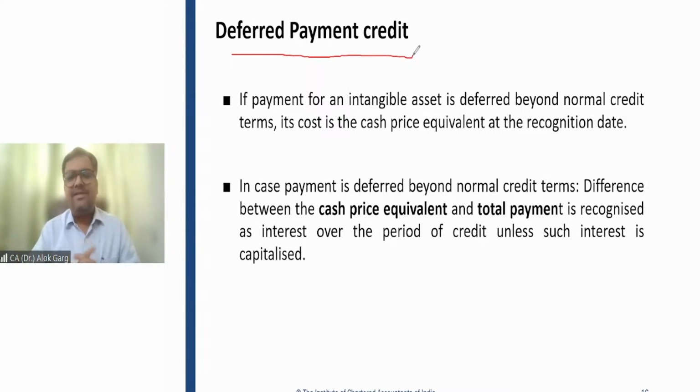Sir, we understand this 1 lakh and 1,10,000, but actually I'm paying 1,10,000 and the cash price equivalent is 1 lakh. Sir, where will the 10,000 rupees go? The standard says that the difference between the price paid and the cash price equivalent has to be recognized as an expense, as an interest cost, in the profit and loss account.